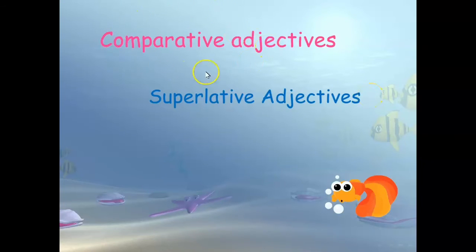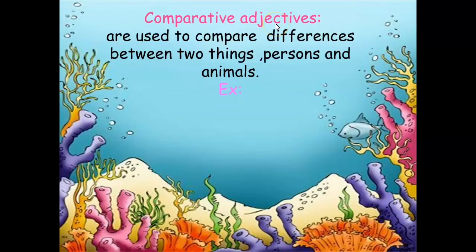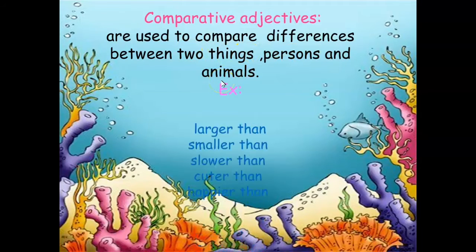First of all, I will explain the comparative adjectives. The comparative adjectives are used to compare differences between two things, two persons or two animals. In comparative adjectives you should compare between only two things: two things, two persons or two animals. Okay, so comparative adjectives are used to compare differences between two things, persons and animals.